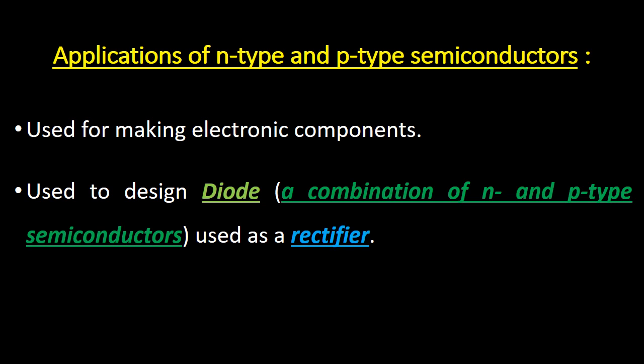Let us know applications of n-type and p-type semiconductors. These are used for making electrical components. They are also used to design a diode, which is a combination of n and p-type semiconductors, and this can be used as a rectifier.